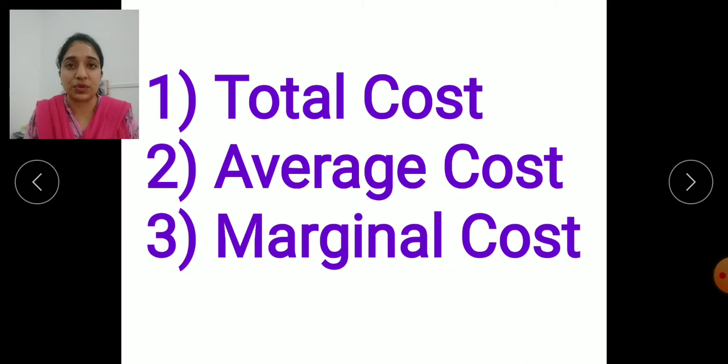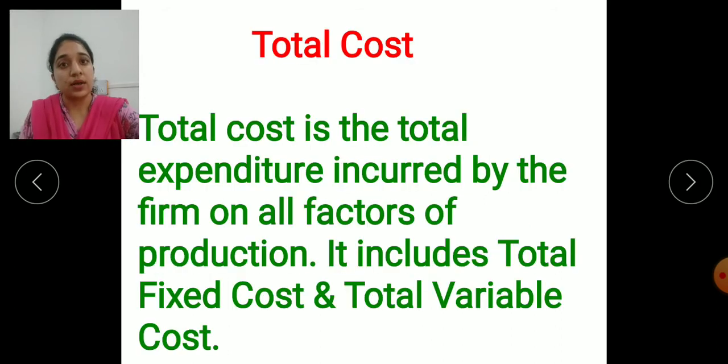The first one we are going to see is the total cost. The second one is the average cost, and the last one is the marginal cost. So the word total itself says the cost is total. Average means it is the cost of the single product, and marginal means the additional cost.